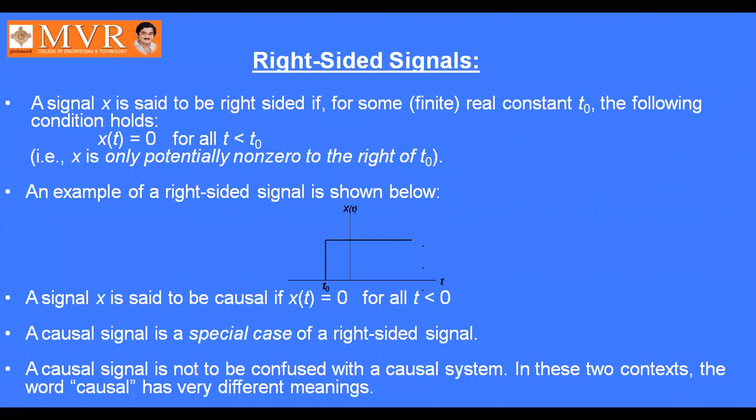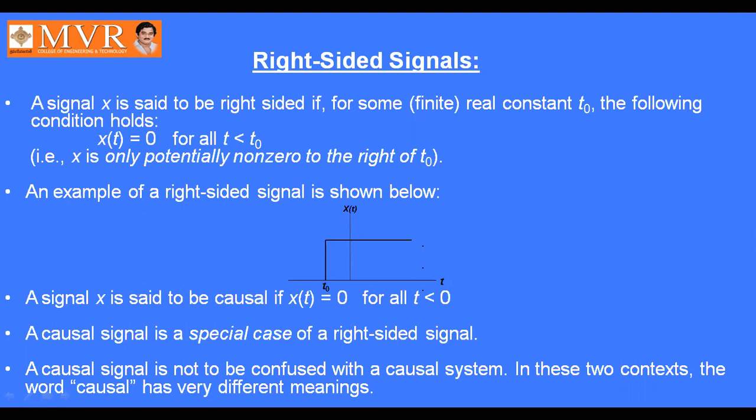Next, coming to right-sided signals. A signal x is said to be right-sided if for some finite real constant t naught, the following condition holds: x of t equal to 0 for all t less than t naught.